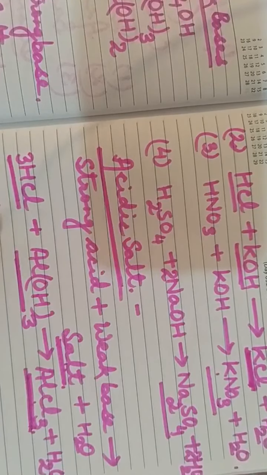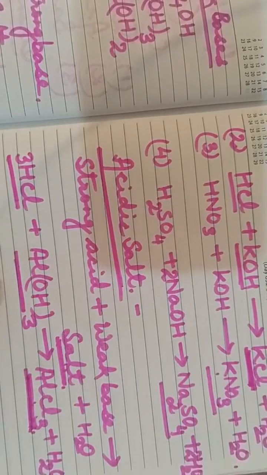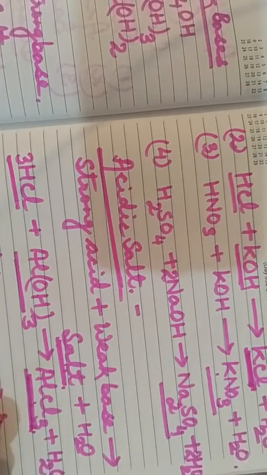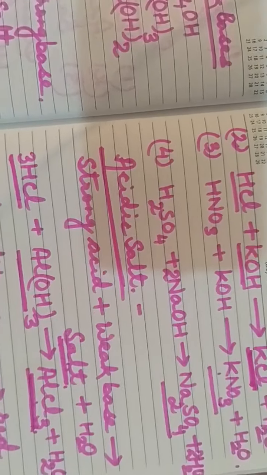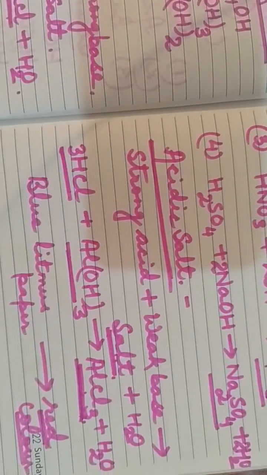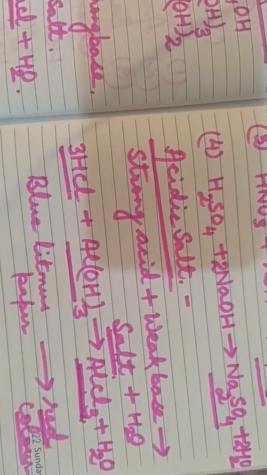Blue litmus paper, when it is dipped, what happens? It changes into red color. So this is the characteristic feature of what? Blue litmus changing into red color. This is the characteristic feature of an acidic solution, isn't it?